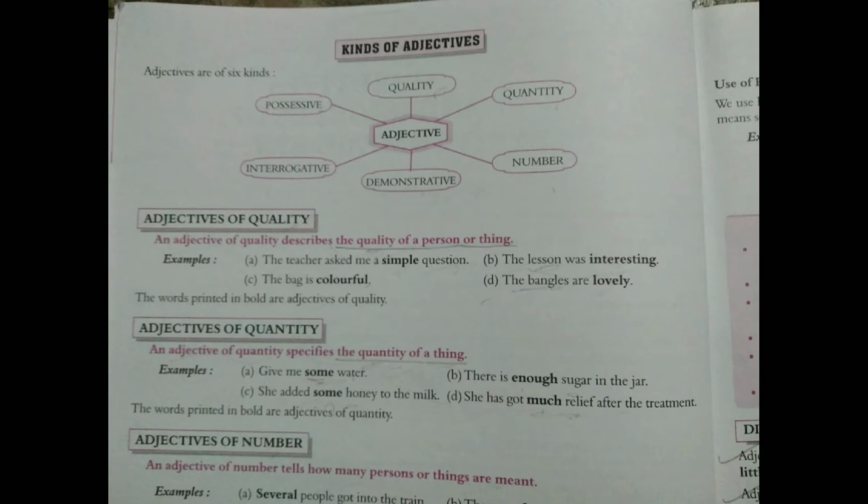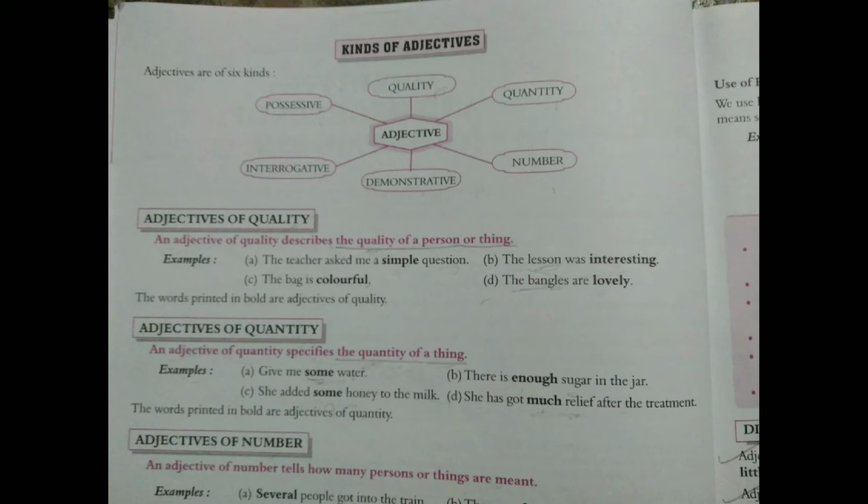So remember, when we answer the question of how much of something, then it gives us the answer of adjectives of quantity. And I want to come back to adjectives of quality.